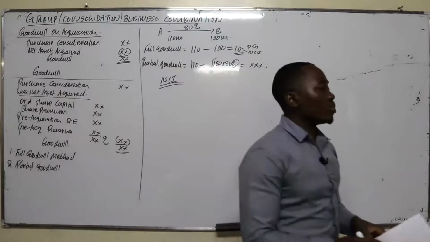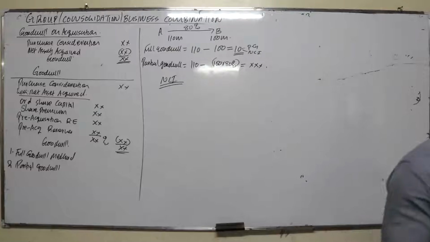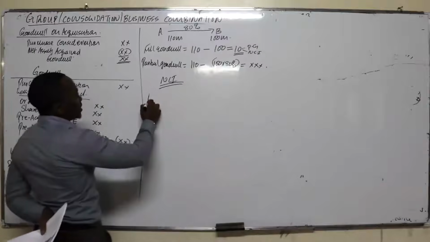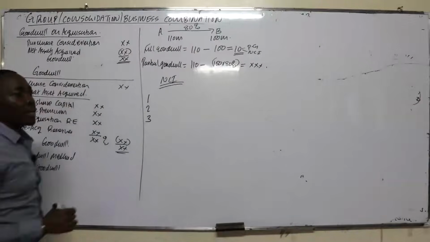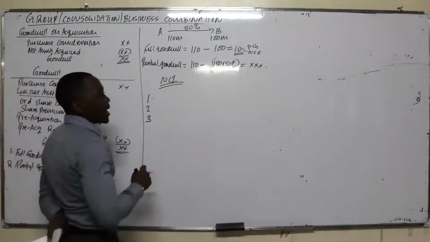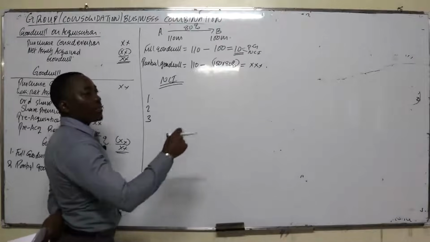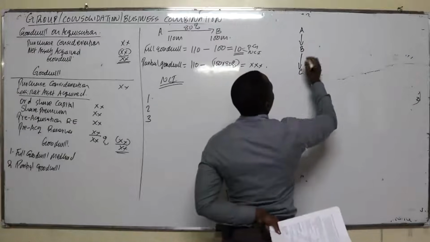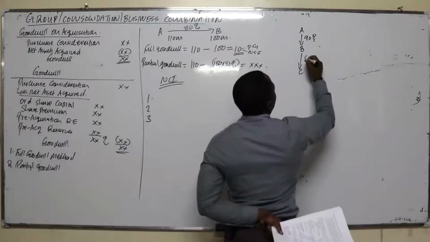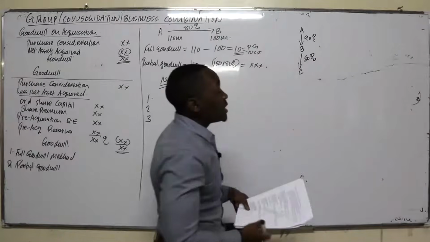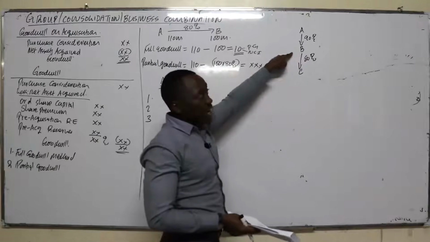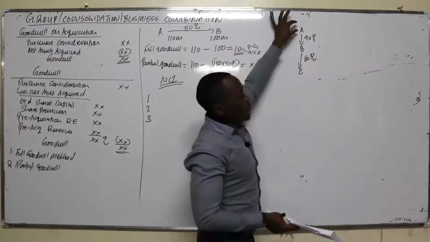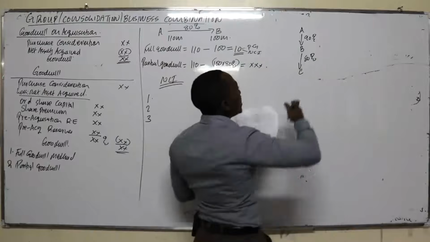So what are some of the exemptions where the parent company is exempted from preparing the group account? The circumstances under which the company is exempted from preparing the group account. Number one, where the company itself is a subsidiary of another company. For example, if you have a vertical structure, A had acquired B, B had acquired C. This one is 90%, this one is 80%. So in this case, C, its parent is B. So that means B is the parent to C. But B itself is a subsidiary of another company. So in this case, B will be exempted from preparing the group account.